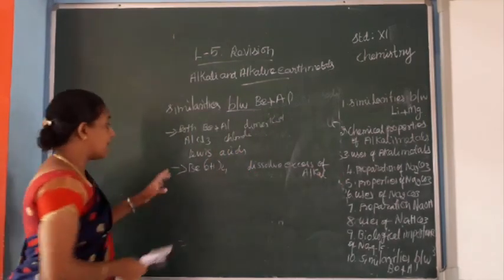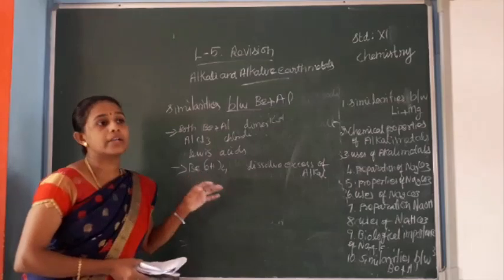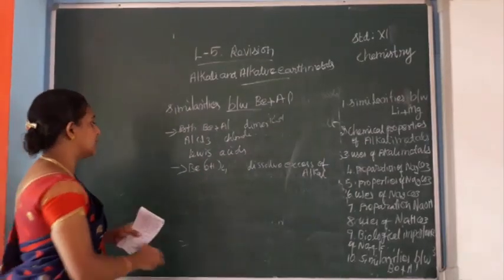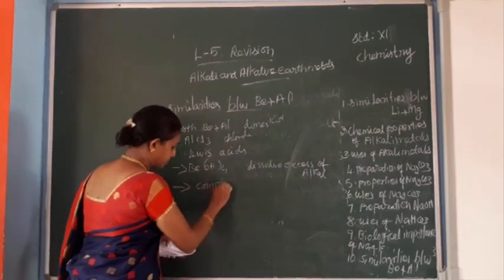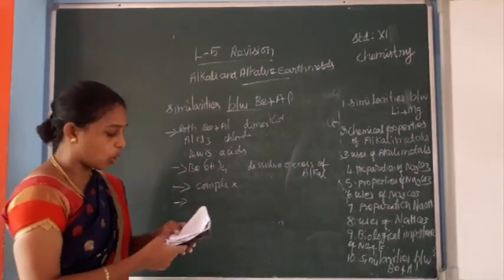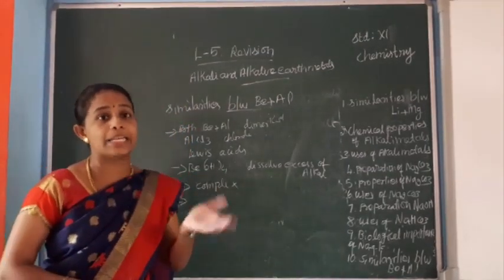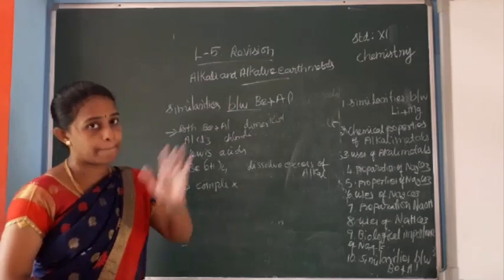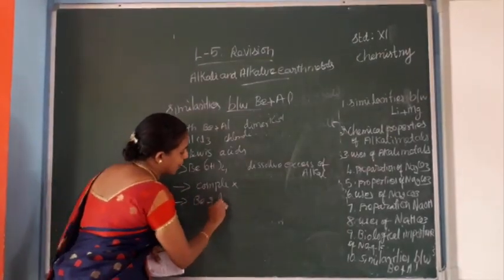Both have a strong tendency to form complexes. Both hydroxides are amphoteric in nature. Amphoteric means having both acidic and basic nature.